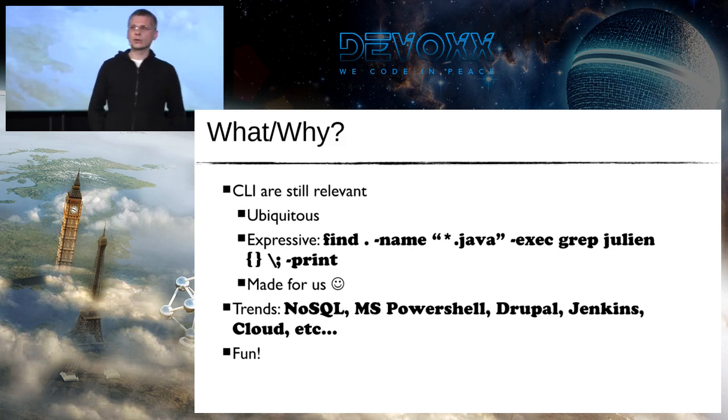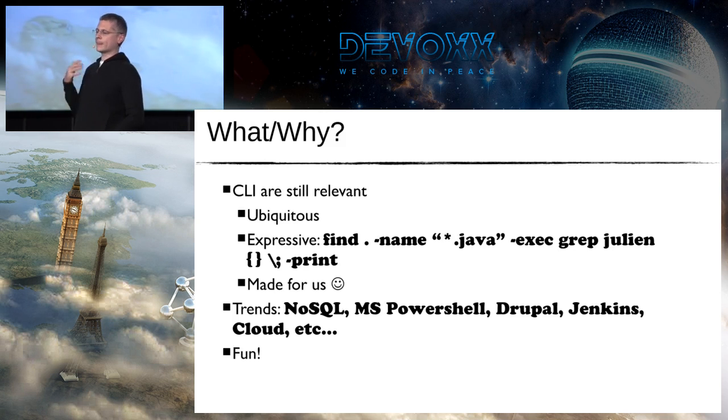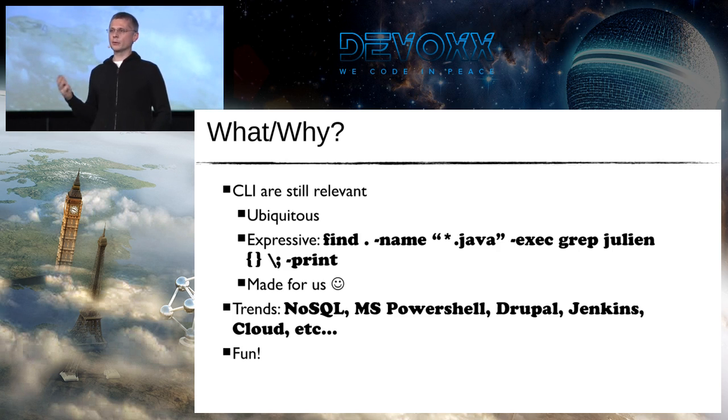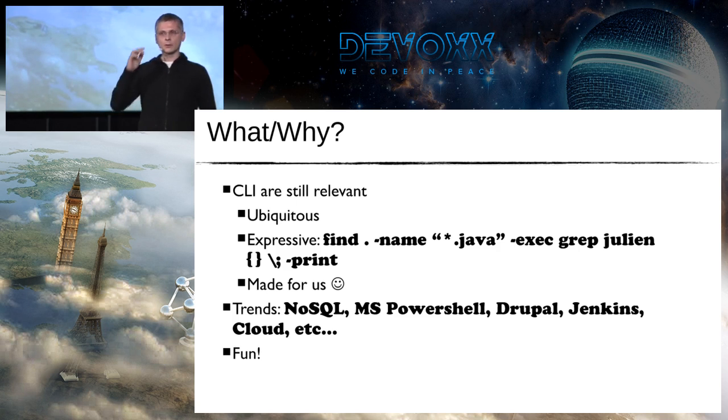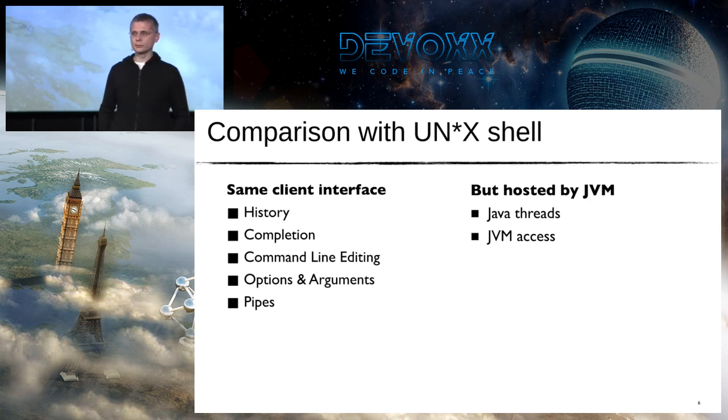So yes, that's a question, why? Even though today we have more and more sophisticated user interfaces, as a developer or as an administrator or whatever you are, I think that most of you still use the command line interface. At least I do.